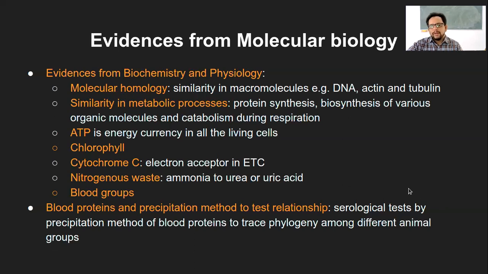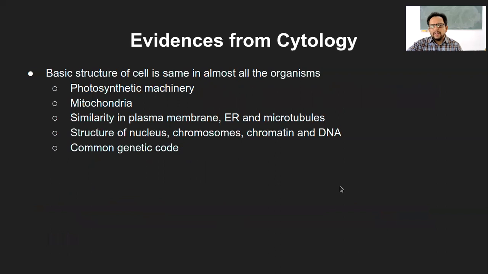So let's have a look at the evidences from cytology, which is the cell biology part. Photosynthetic machinery is common, mitochondria is common, and similarity in the plasma membrane and cell organelles is always there. Nucleus structure, chromosome structure, chromatin, DNA, common genetic code.